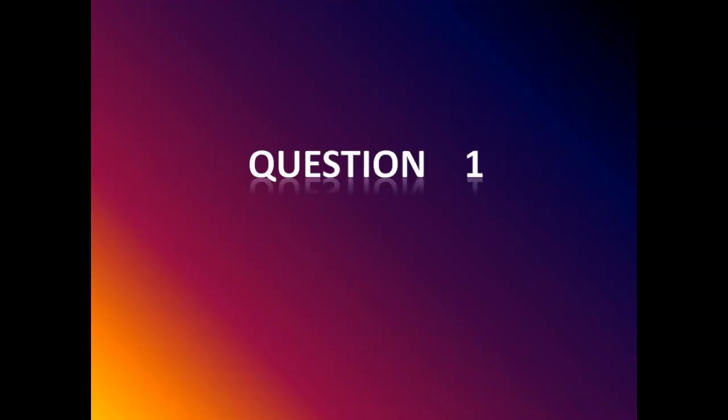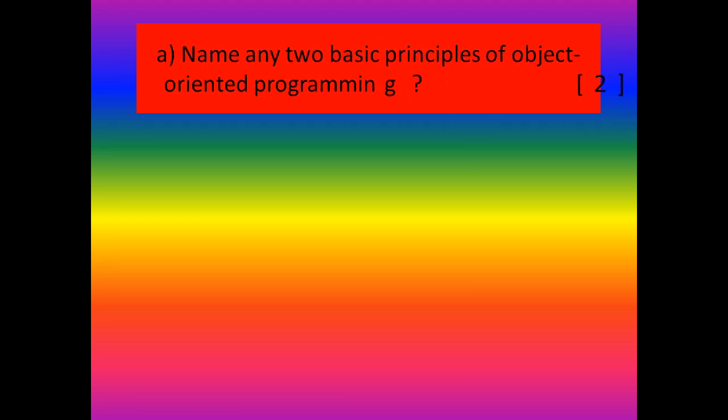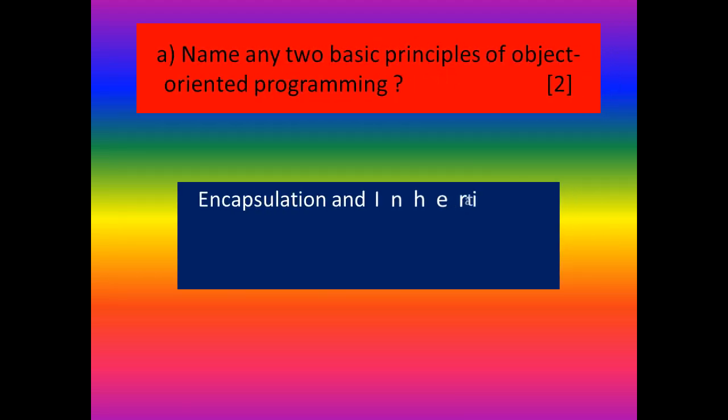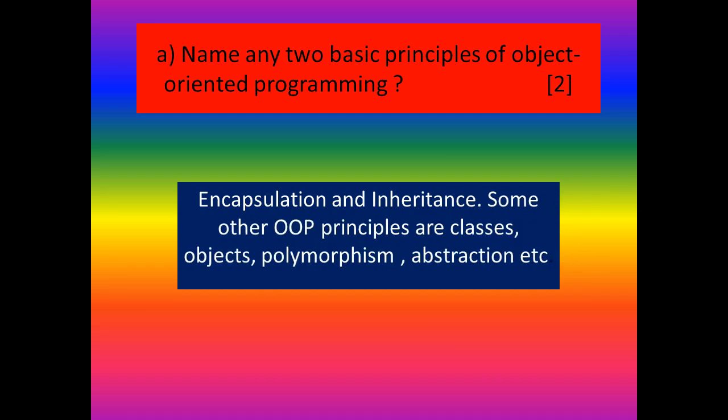This question 1 includes 5 sub-questions. Each question carries 2 marks. Question A. Name any 2 basic principles of object-oriented programming.